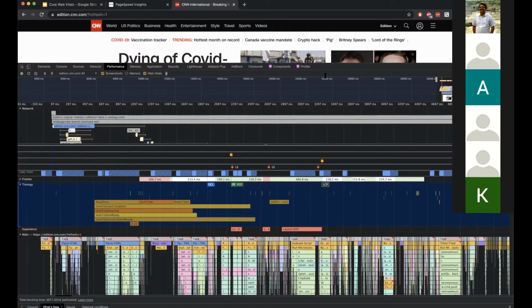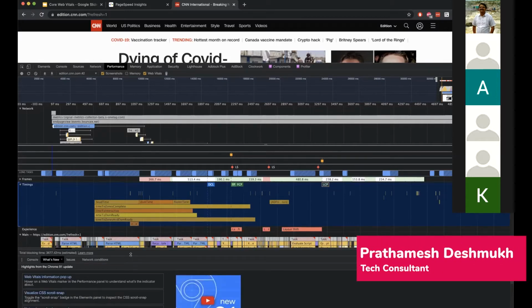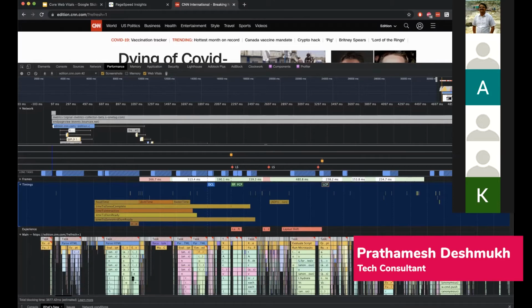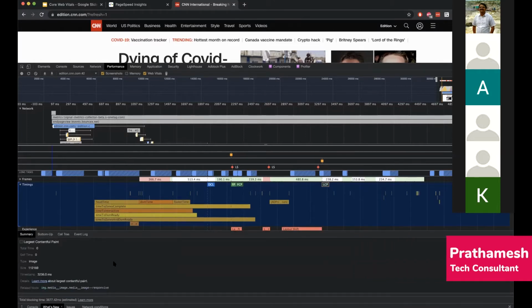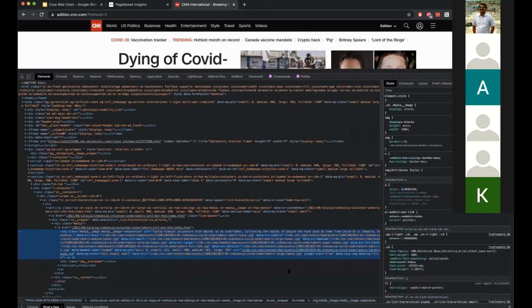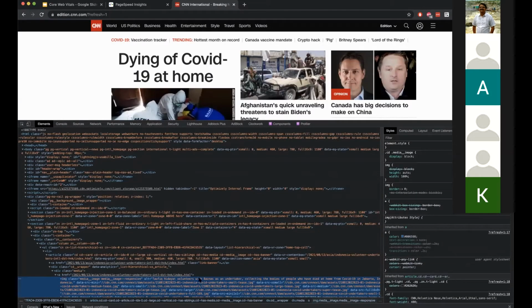So basically here, the LCP was identified as, let me just open this. If I click on LCP and summary, I can see the node. And when I click on the node, it will tell me this is the image that it identifies as LCP.